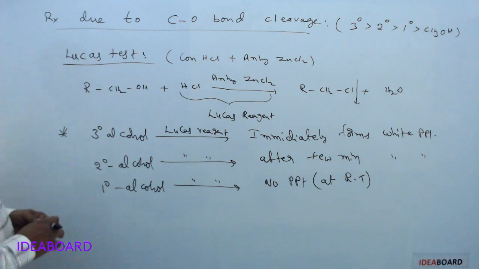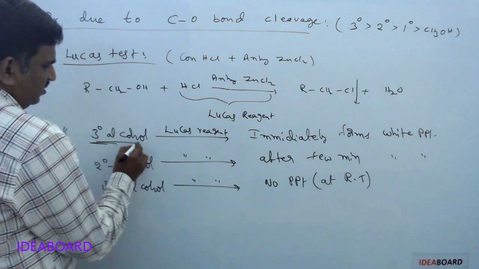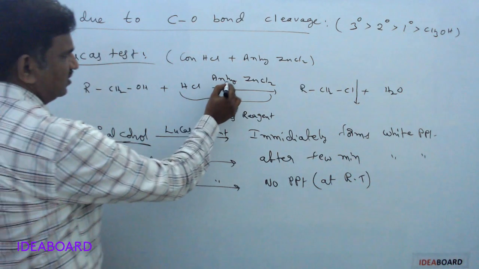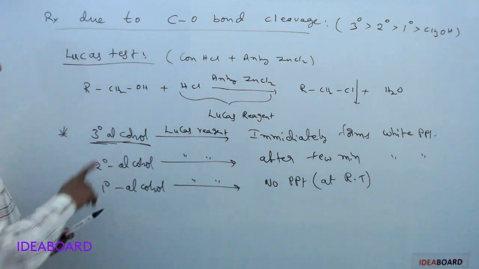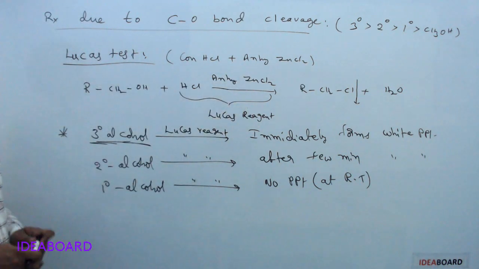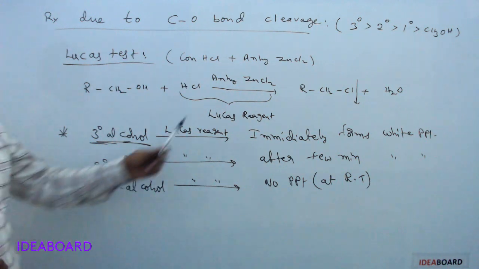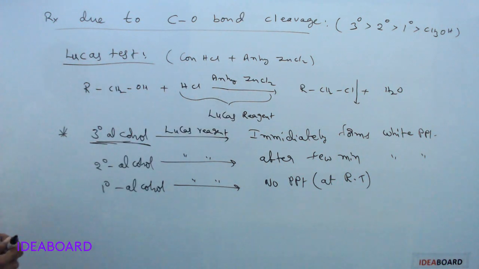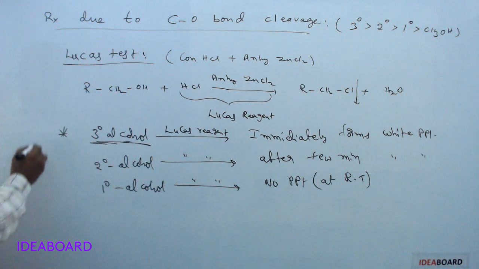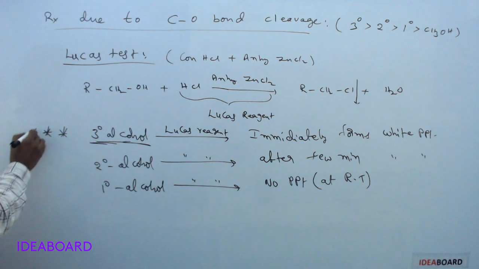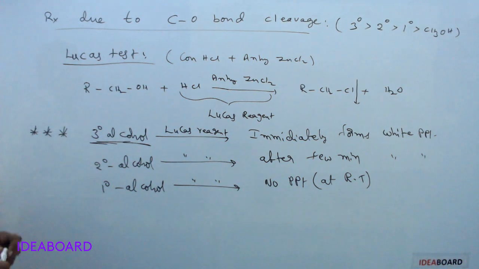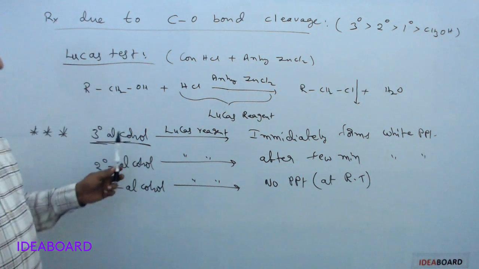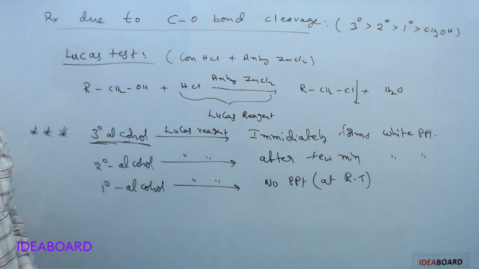Okay, so even tertiary alcohols, remember, without anhydrous zinc chloride also, can directly convert into alkyl halide without the Lewis acid also. This is an important distinguishing test. Lucas reagent test, or Lucas test, distinguishes primary, secondary, tertiary alcohols.